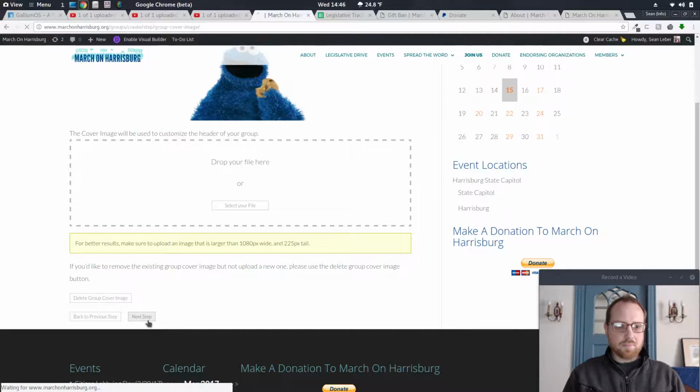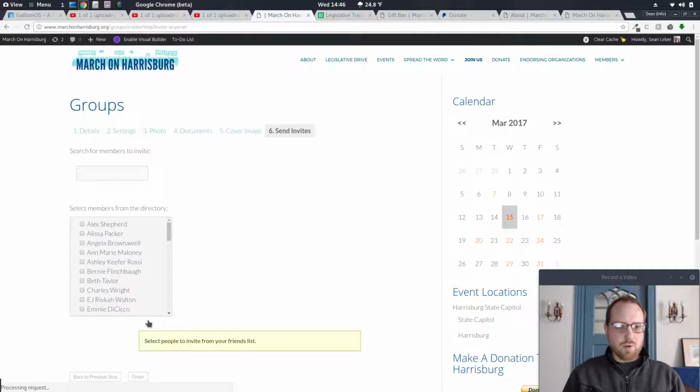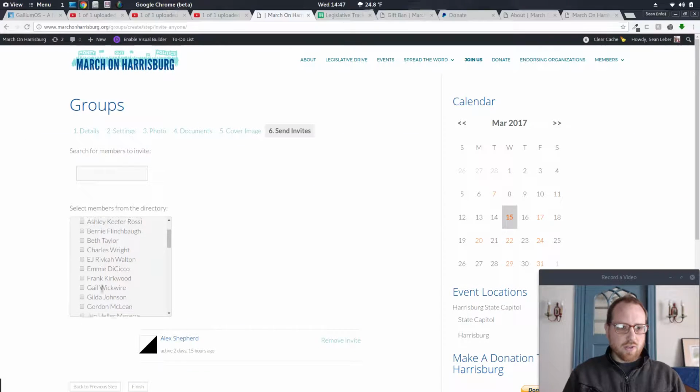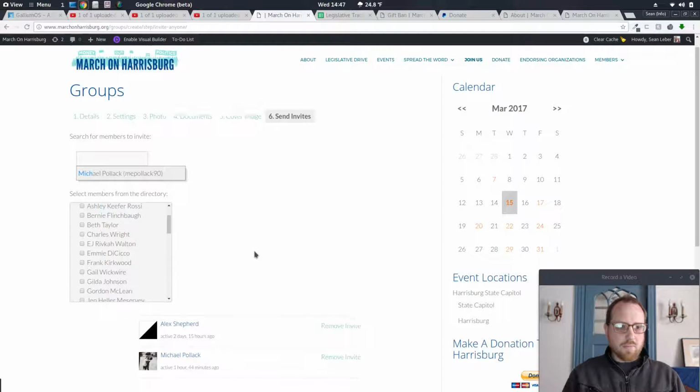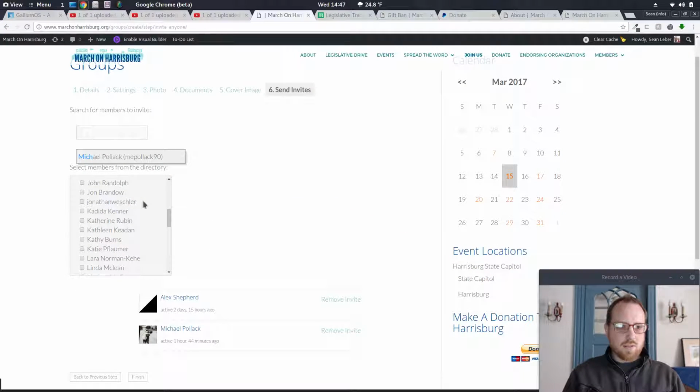Next, the last step here is inviting people to your group. I'm going to invite Shepard to the fundraising group, and I'm also going to, oh, you know what? I don't want to search through everyone. I'm just going to search here for Michael and invite him to the group. Who else would be good for fundraising?